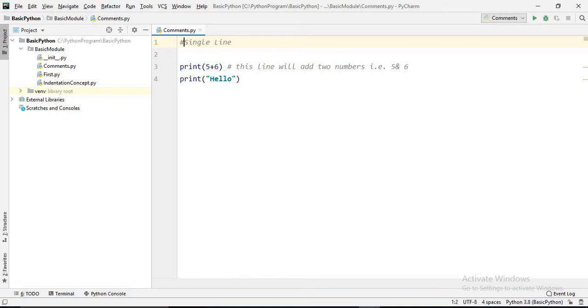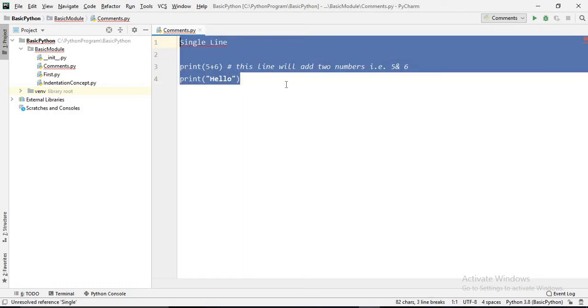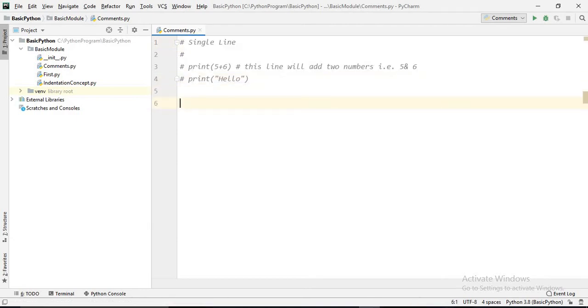And see another way. Let's suppose we want all these lines in a comment, then we have a shortcut key. The shortcut key is ctrl plus forward slash.